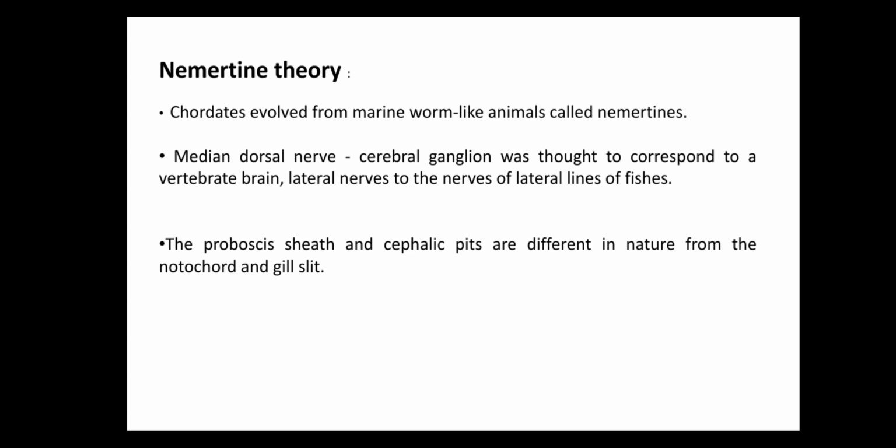The next theory is the Nemertine theory. Chordates evolved from marine worm-like animals called nemertines, based on the presence of a median dorsal nerve in both chordates and nemertines. The cerebral ganglion was thought to correspond to the vertebrate brain, and the lateral nerve to the nerves of the lateral line of fishes. But the proboscis sheath and cephalic pits are different in nature from the notochord and the gill slits. That's why this theory is not accepted.